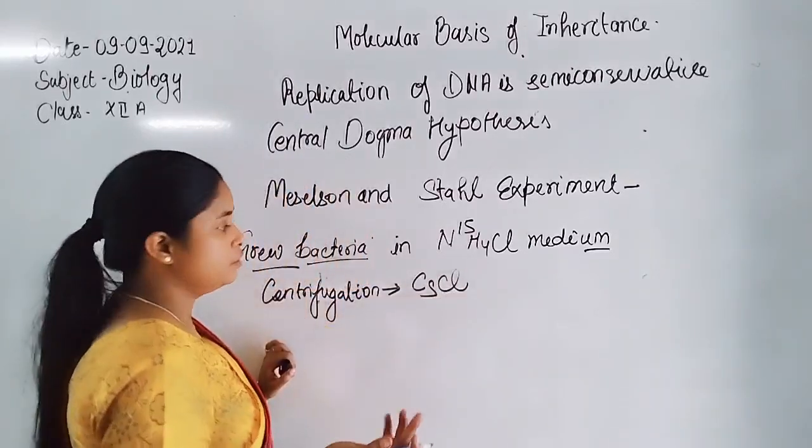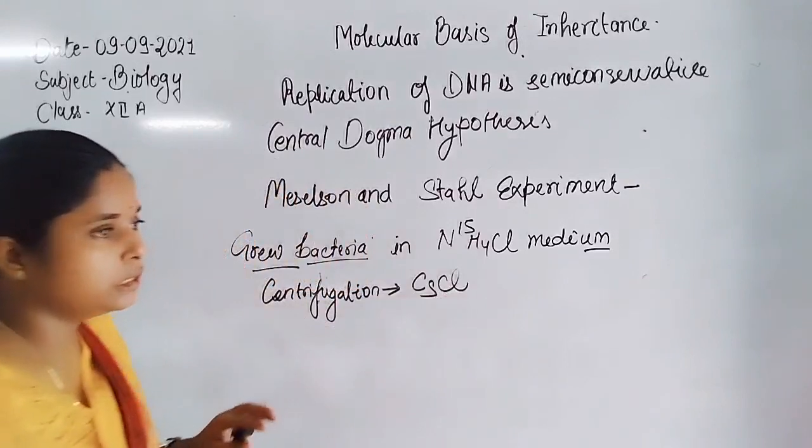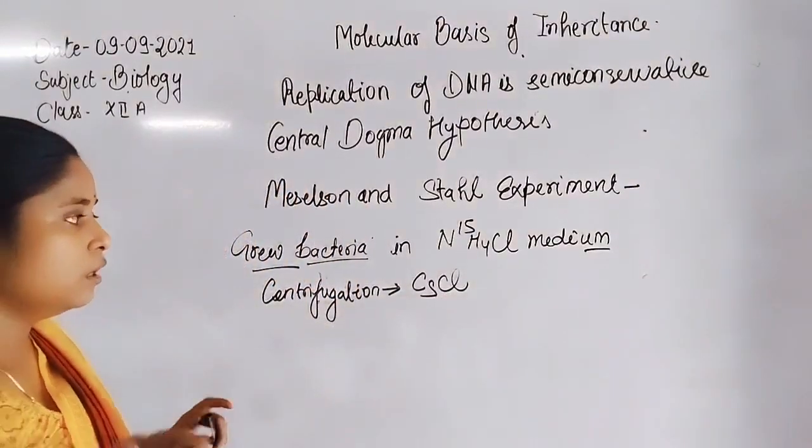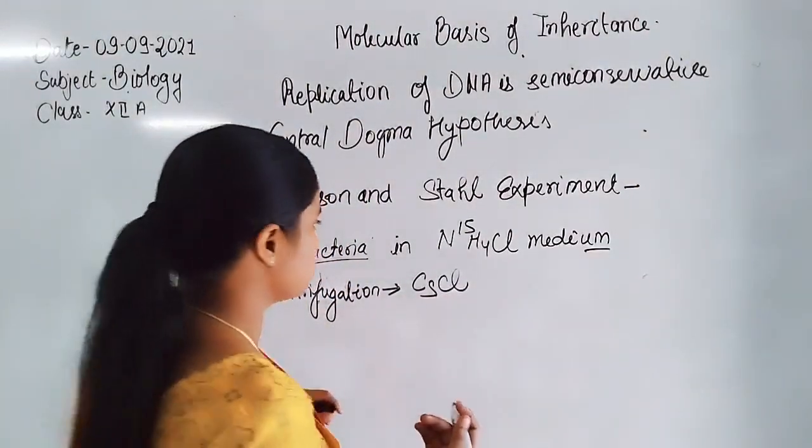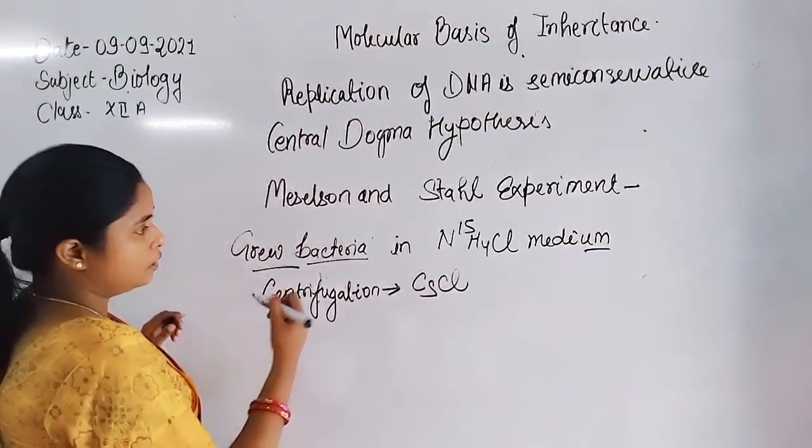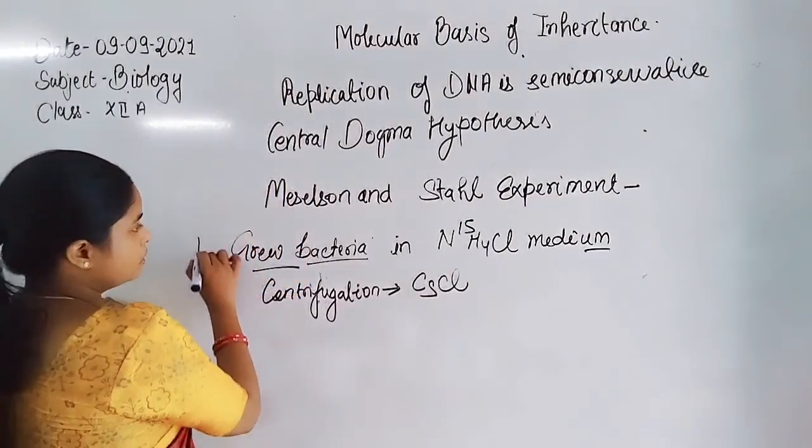So what happened during the centrifugation? All the DNA settled down after the centrifugation process. That was what they observed.